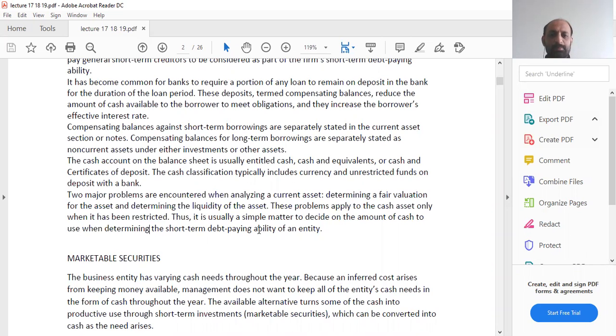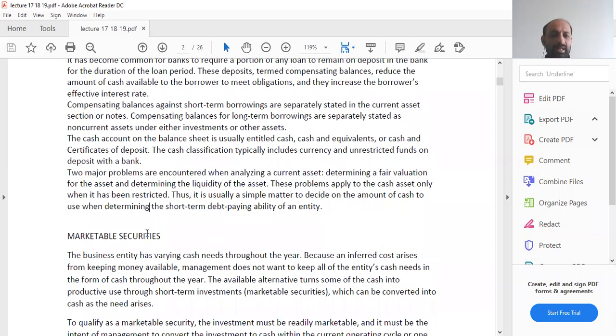Thus, it is usually a simple matter to decide on the amount of cash to use when determining the short-term debt paying ability of an entity. For example, if you have to pay $80,000 to a supplier, and you're using cash, it is very simple for you to judge how much you will have to pay, because as you know, cash has a face value attached to it.